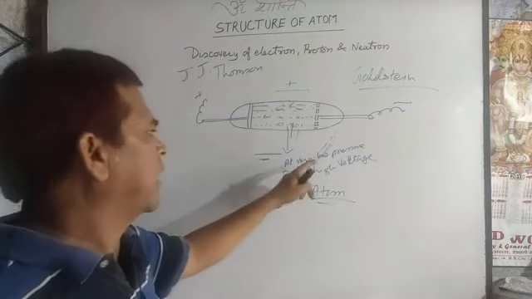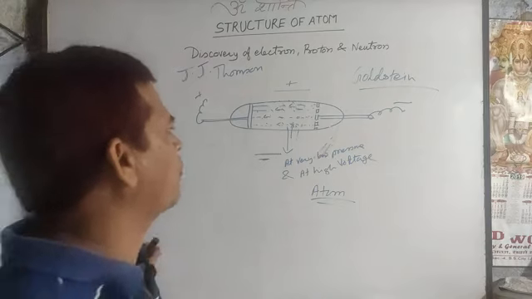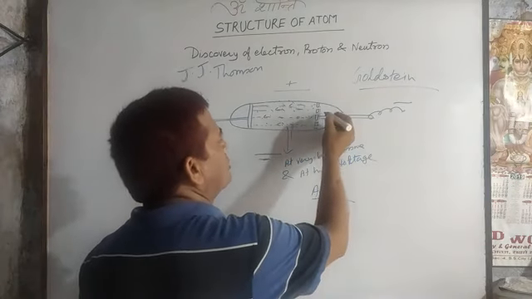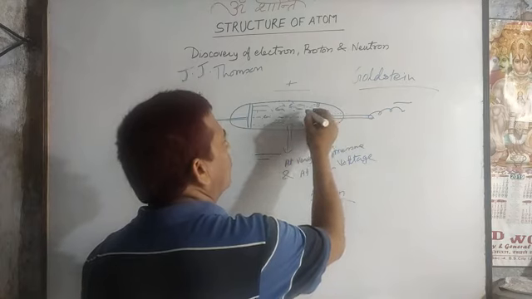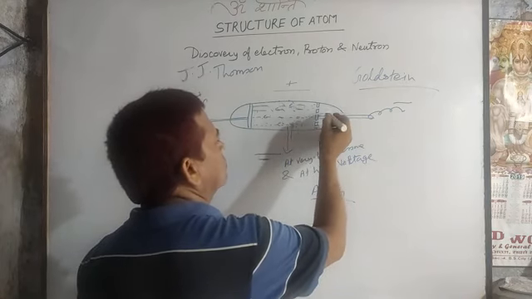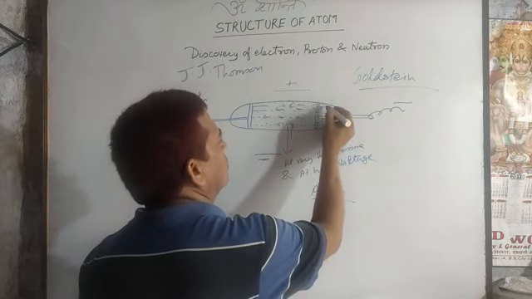At low pressure and high voltage, when an electric current was allowed to pass through it, he observed another ray passing in the opposite direction, from the backside of the cathode.